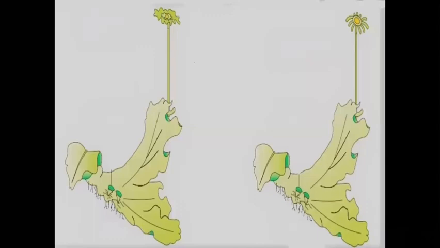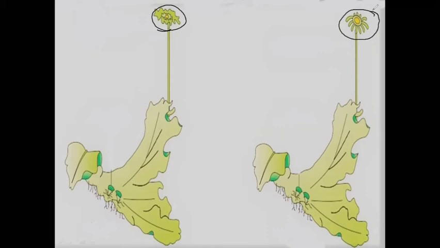Okay, so this is the Marchantia structure, and now we are going to see the different parts of this Marchantia. If you see this topmost part, this one and this one, you can easily differentiate between these two structures, yes or not? How?